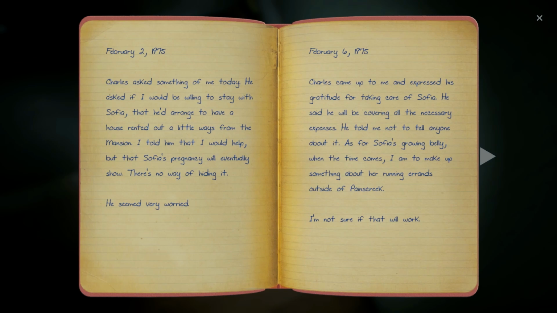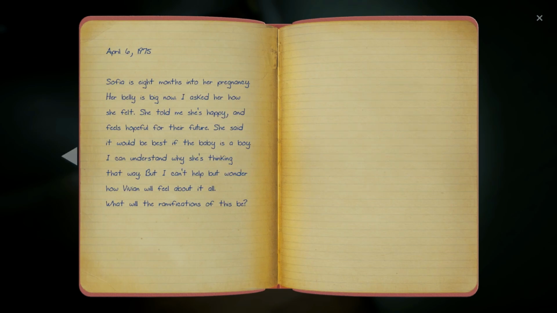So this house isn't for Dorothy. This house was for Sophia, and he had Dorothy stay with her. April 6, 1975. Sophia is 8 months into her pregnancy. Her belly is big now. I asked her how she felt. She told me she's happy and feels hopeful for the future. She said it would be the best if the baby is a boy. I can understand why she's thinking that way, but I can't help but wonder how Vivian will feel about it all. What will the ramifications of this be?